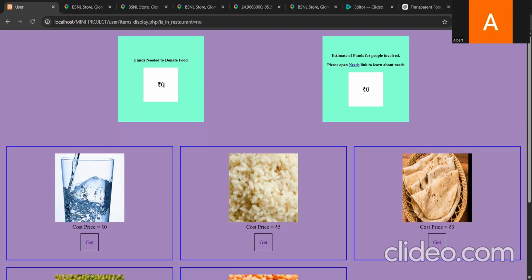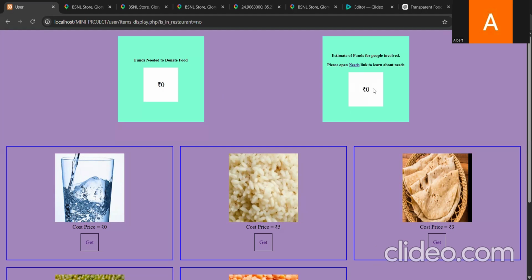Now suppose that there are no needs for a certain day. There are no needs, but assume that needs were added for the previous day. Some needs were added for the previous day, but for the present day there are no needs. In that scenario, the way the funds have to update, you saw the funds update, right?